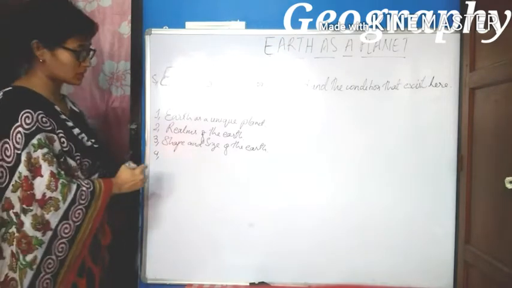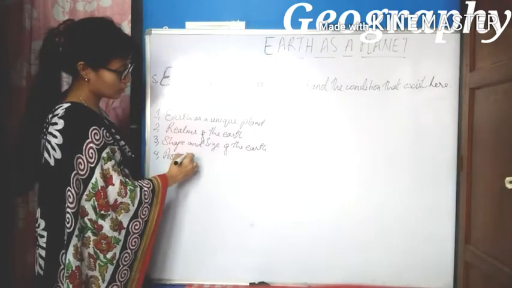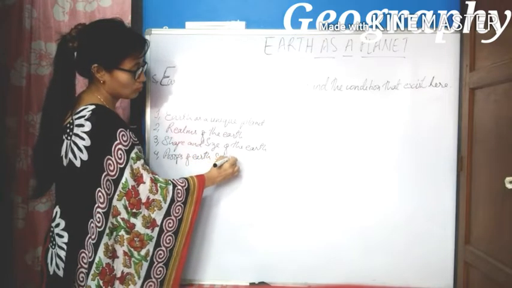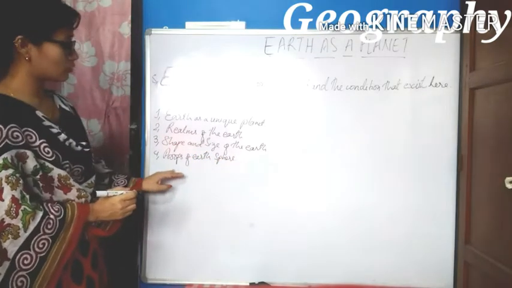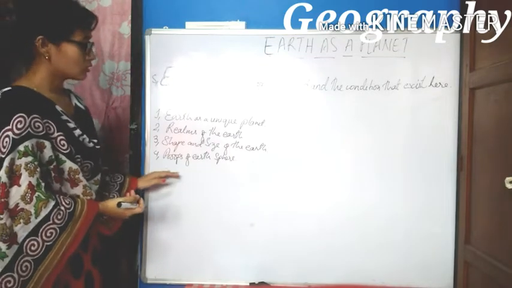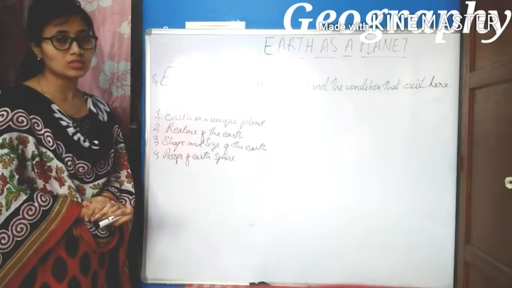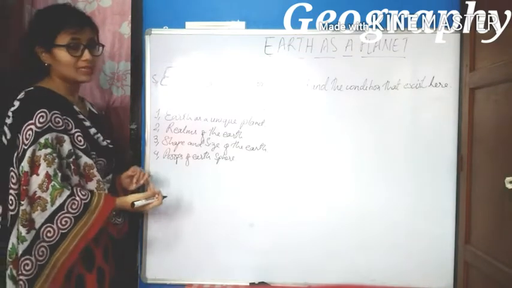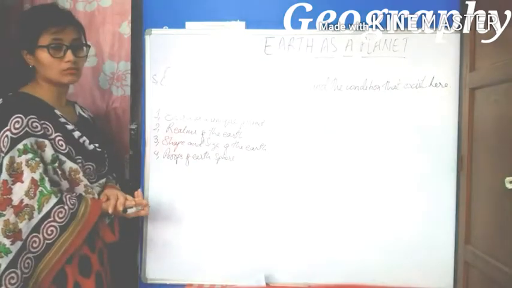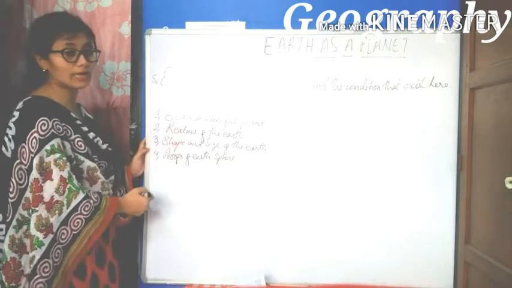Fourth topic that we discussed, proofs of Earth's sphericity. Some of the evidences we discussed which prove the shape of the Earth is spherical are sunrise and sunset, the circular horizon, aerial photography, and lunar eclipse. So these were the topics that we have discussed.